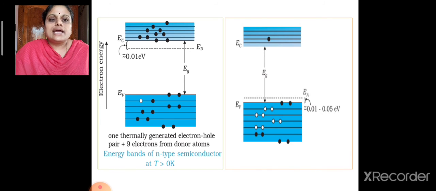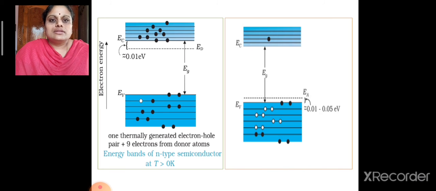Now let us see the energy band diagrams of N-type semiconductor and P-type semiconductor at a temperature greater than 0 Kelvin. So the first picture represents the energy band diagram of an N-type semiconductor.